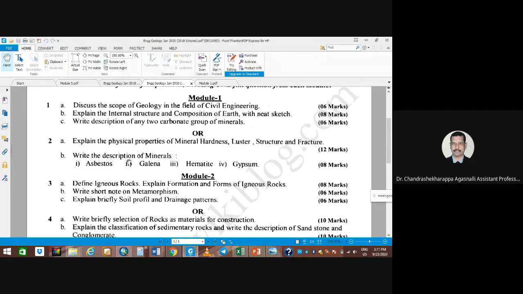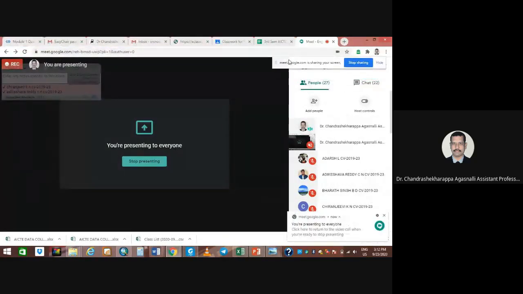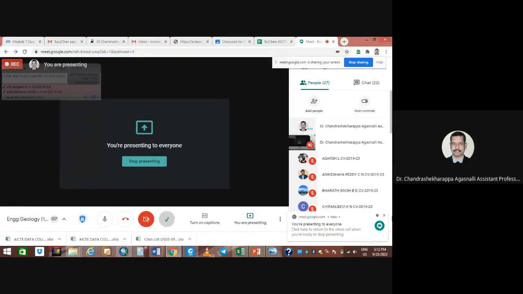So write down the description of the mineral. Asbestos we discussed, galena we discussed there, hematite we discussed, gypsum also we discussed. You got it? Any doubts on this? So how you are going to write the exam, how the questions are arising there, what you need to write, right?